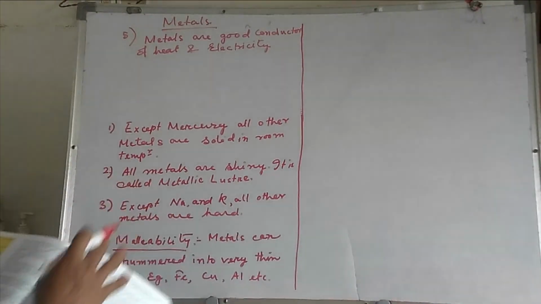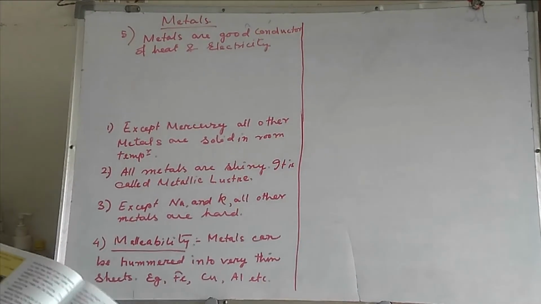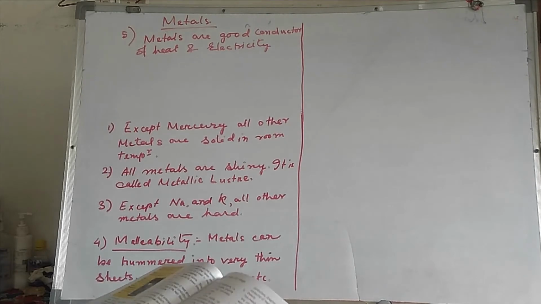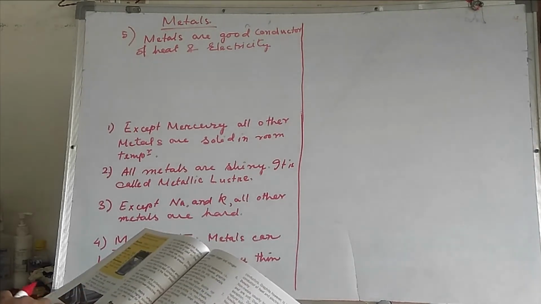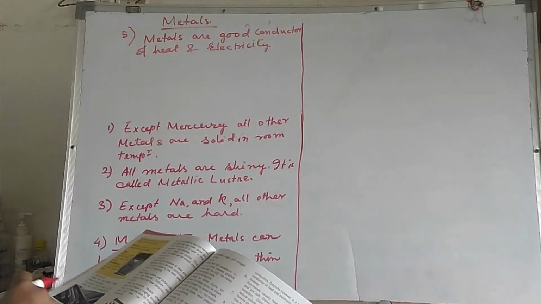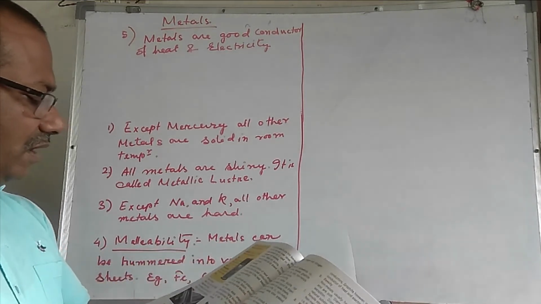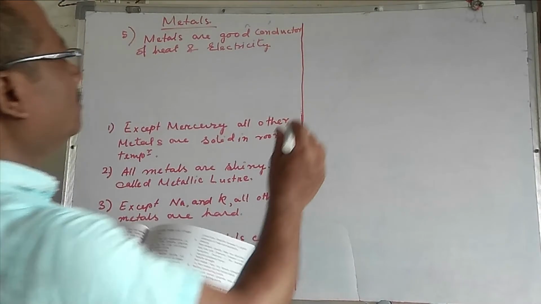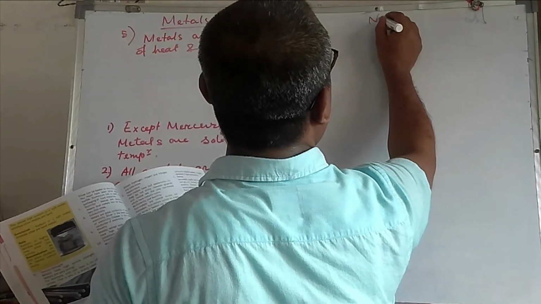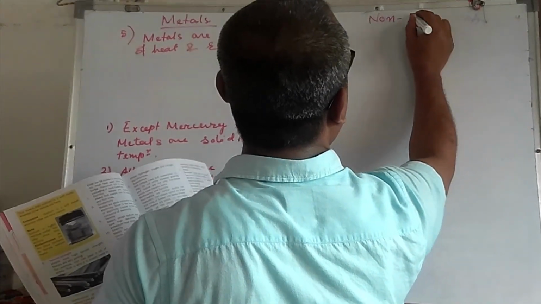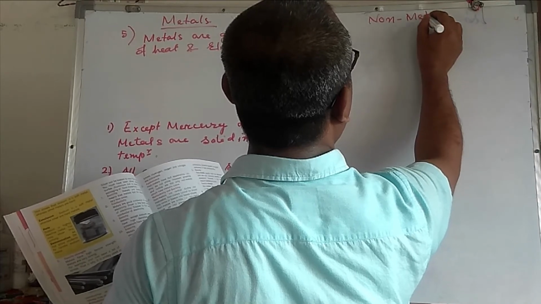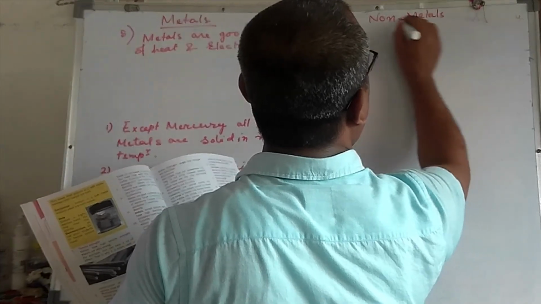I have given here 5 points, and according to the questions, there are 10 physical properties given. You can write it down from your book. Now I am going to study about non-metals property.